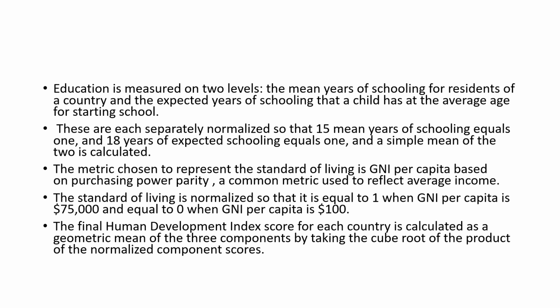The metric chosen to represent the standard of living is GNI per capita, which is used as a common metric to reflect the average income, and it is also normalized between 0 and 1. The final Human Development Index is a score which is the geometric mean of all three components. Okay, so that's all.